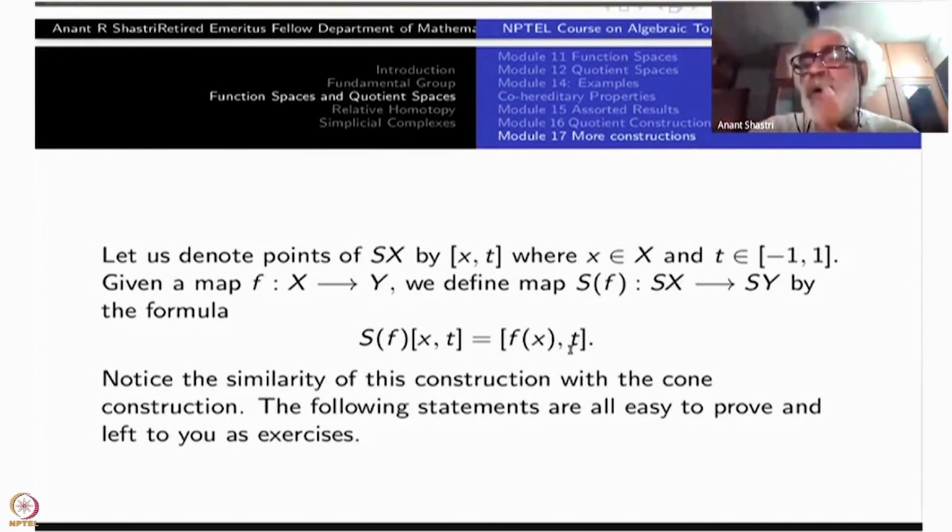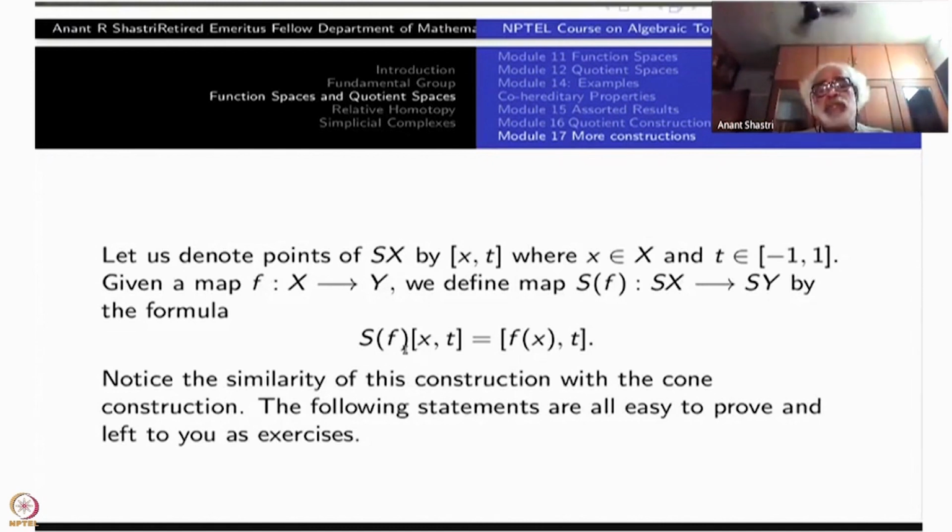Whatever is identified in the domain, all of them go to the same points which get identified. Therefore, this map will factor down to give you a continuous function at the suspension level. The argument is similar to what you have seen for Cf from CX to CY, whenever f is a continuous function from X to Y. It is similar to this one. So you have it at the suspension level.